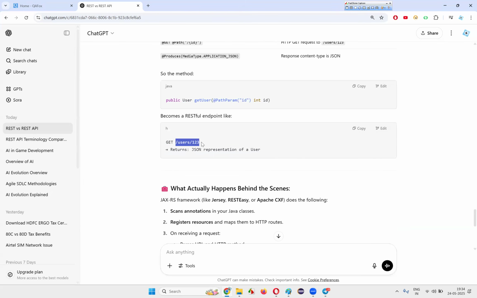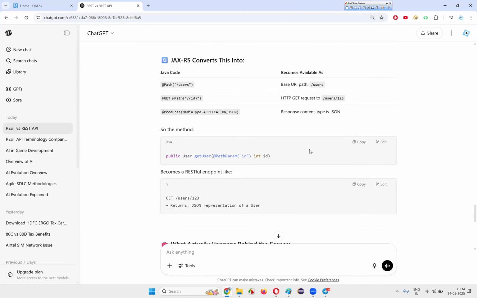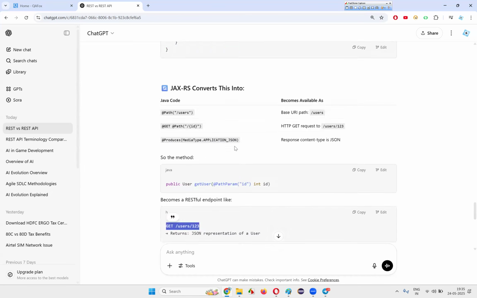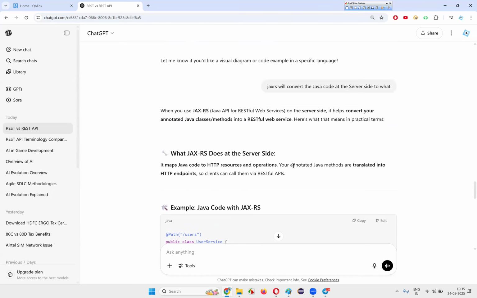So when the client creates this request, it will go and hit this particular code, because this code is enabled with all these annotations, which belong to JAX-RS. This is how you make the code accessible for the API request hit from the client side using this kind of request URL: the code is enabled for receiving that API request by using a library like JAX-RS.